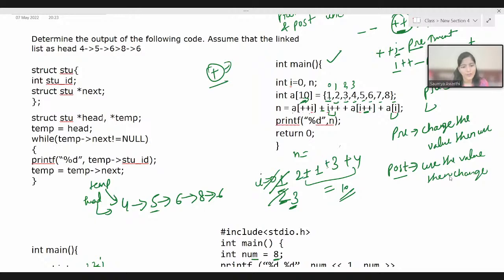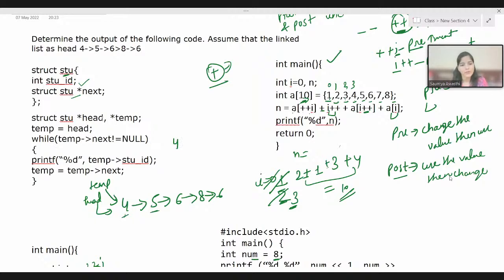Now in the while loop, temp arrow student ID means we are saying to print the student ID. Here you can see this variable consists of two things: one is a pointer and one is the information, the data, student ID basically, right? So we are asking to print the student ID. So 4 will be printed. Then we move the temp ahead.